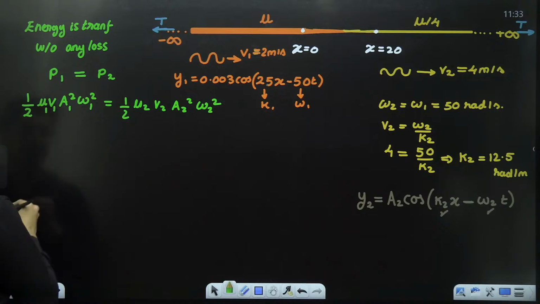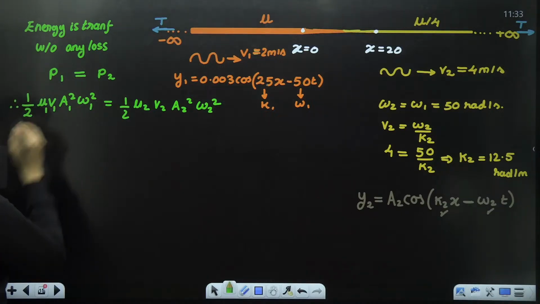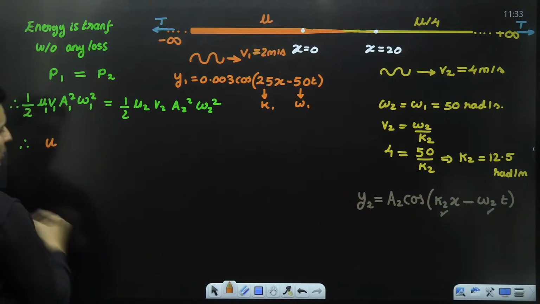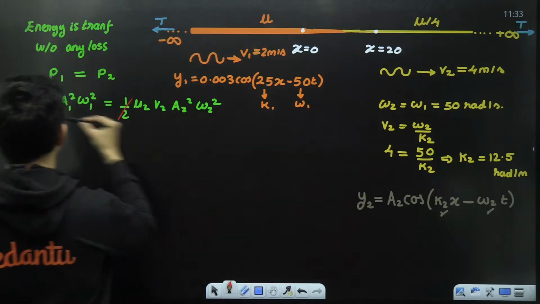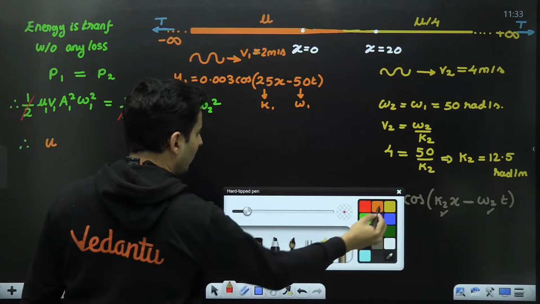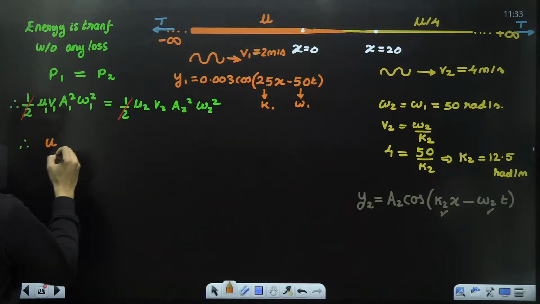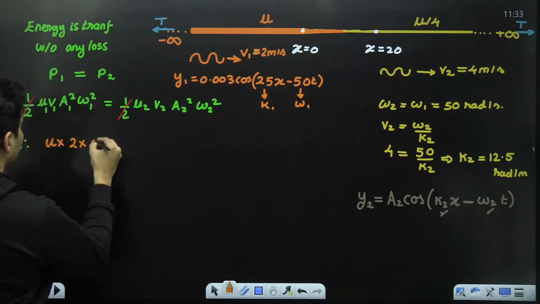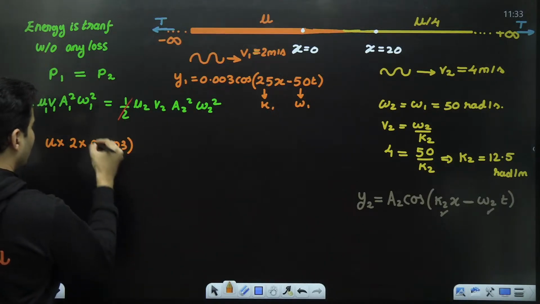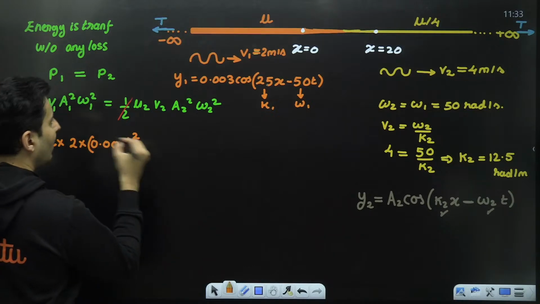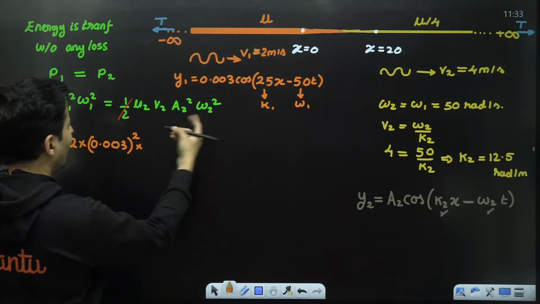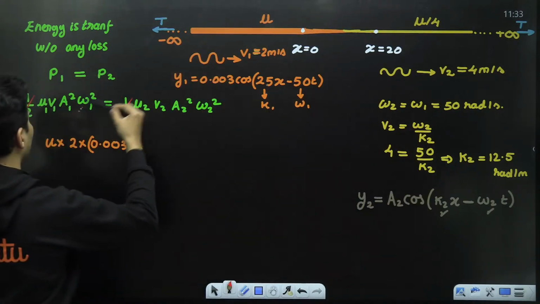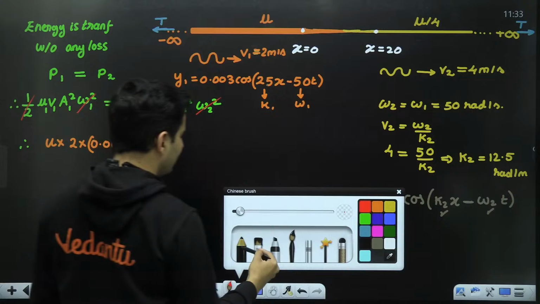Perfect. Half is just going to cancel. Okay, so let's say what is mu 1? Mu 1 is basically mu. And please remember, I have just cancelled half and half. It is not needed at all. Mu is mu. V1 is basically how much? It is 2. Amplitude 1 is this guy, which is 0.003, and this whole thing is squared. Omega 1, I think I need it. Oh, I don't need that. Guess what? Omega 1 is equal to omega 2. So just cancel that also. Why unnecessarily waste?